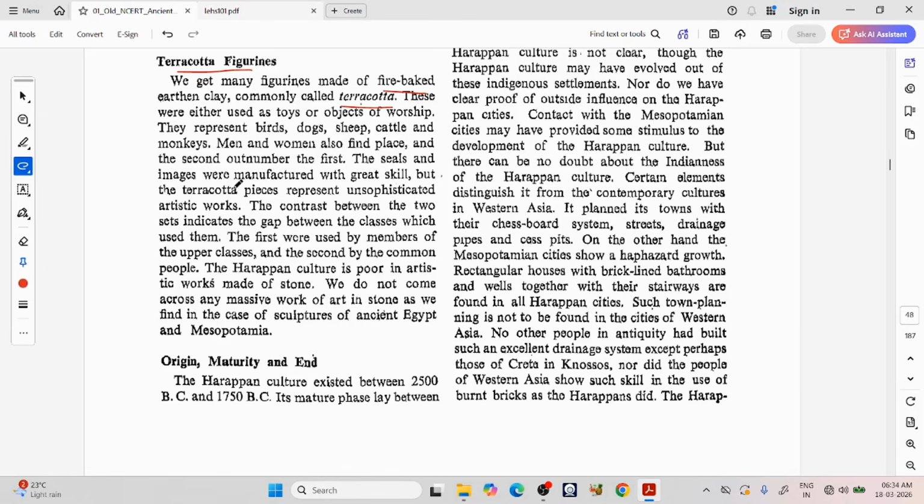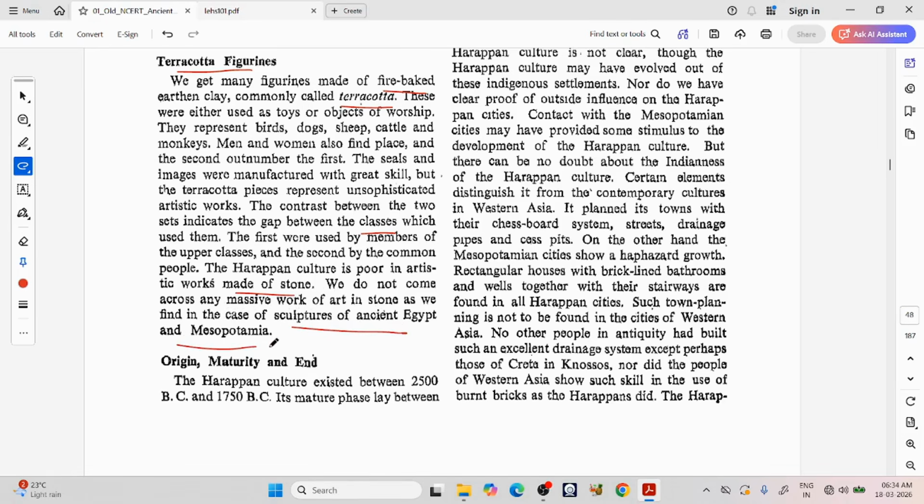The seals and images were manufactured with great skill, but the terracotta pieces represented unsophisticated artistic works. The contrast between the two sets indicates the gap between the classes which used them. The first were used by members of the upper classes, and the second by the common people. The Harappan culture is poor in artistic works made of stone. We do not come across any massive work of art in stone as we find in the case of sculptures of Egypt and Mesopotamia.